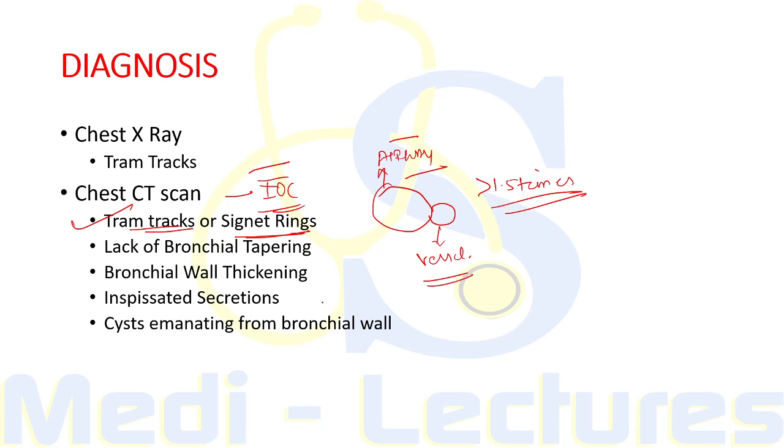There will be lack of bronchial tapering. This means there will be presence of tubular structures like airways within 1 centimeter of the pleural surface on HRCT. Therefore, these are not tapering. There will be bronchial wall thickening within the dilated airways. There will be inspissated secretions, which is often known as tree in bud appearance, and cysts will be emanating from the bronchial wall, particularly in the cystic bronchiectasis.